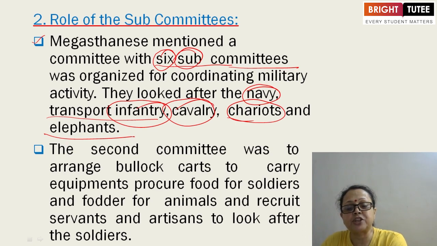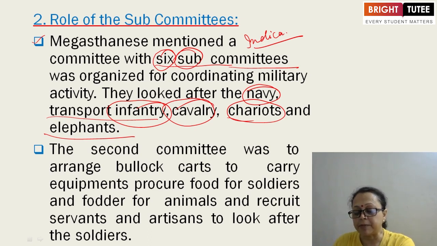Historians collected this information from the accounts of Megasthenes in his book Indica. Megasthenes wrote Indica. So they were the navy, transport, infantry, cavalry, chariots and elephants.